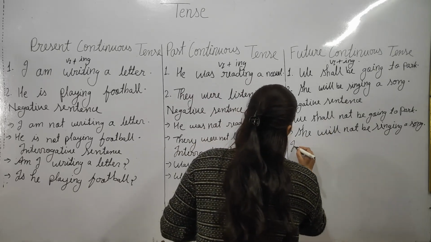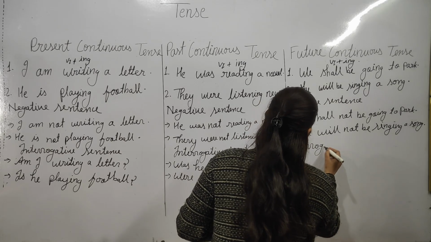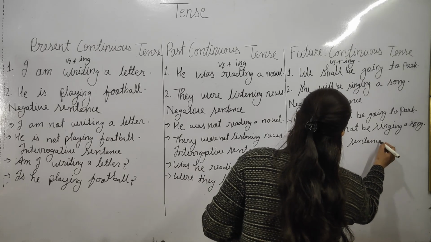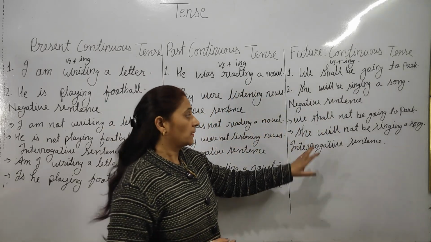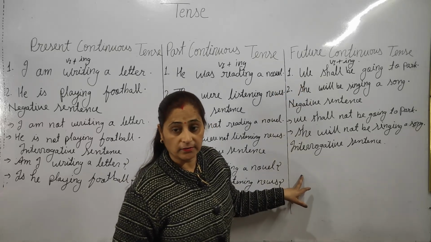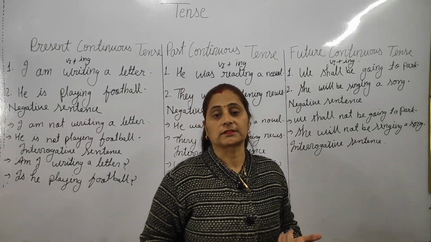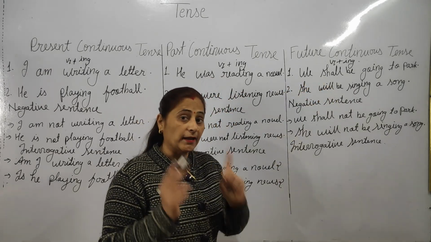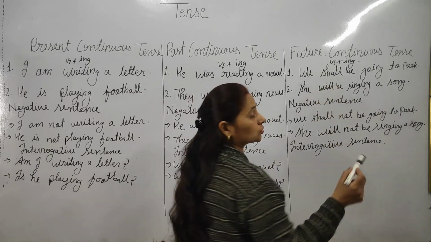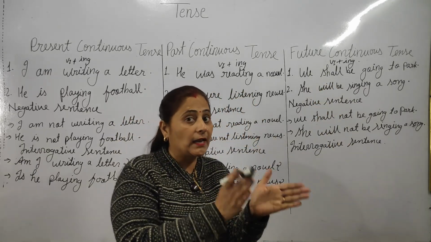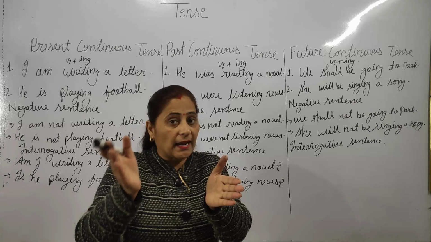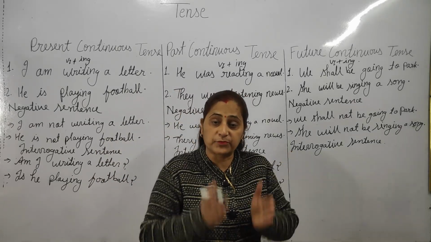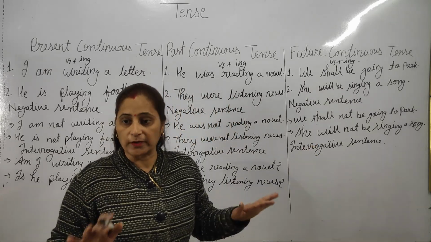Okay. Now the interrogative sentence. How will you change this sentence into an interrogative sentence? Interrogative sentence means question sentence. You do it by putting the helping verb first, and the subject between. As in the negative sentence you put not between will and shall, between will be and shall be, in the same way, while changing it into an interrogative sentence, you will put the subject between will and shall. I hope it would be clear.